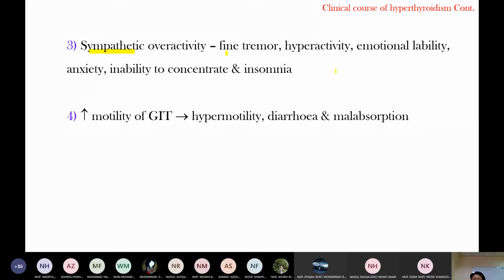Okay, like you see the restless feature. When you have stress, there is sympathetic overactivity, right? Sympathetic overactivity means increased catecholamine production. So with this catecholamine, you have tremor, hyperactivity, emotional lability. Okay, another is the thyroid hormone acts on the GI tract, so it increases GI motility. So the patient presents with hypermotility. Hypermotility leads to diarrhea, and because of diarrhea, the patient presents with malabsorption.